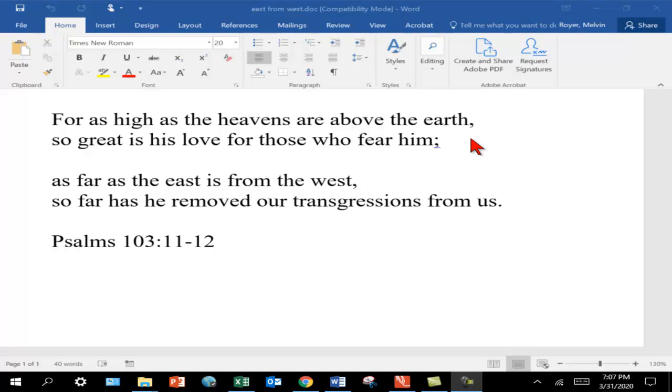Here are two pieces of incredibly good news. God's love for us is greater than we'll ever possibly know or imagine. And if we ask Him to, He'll take away our sins so far from us that they can never be found. They don't even exist anymore. That's really good news.